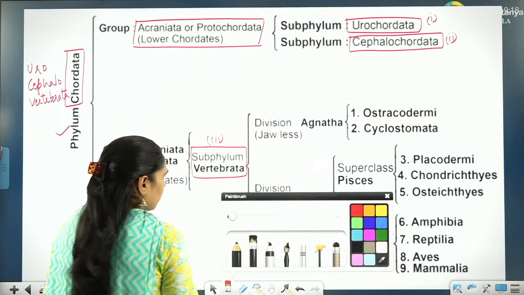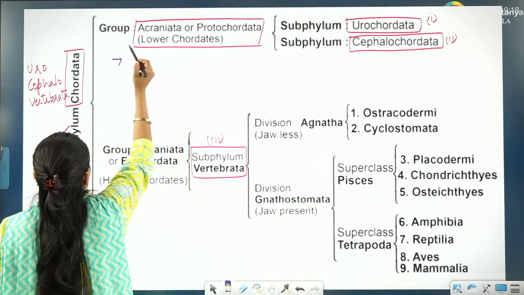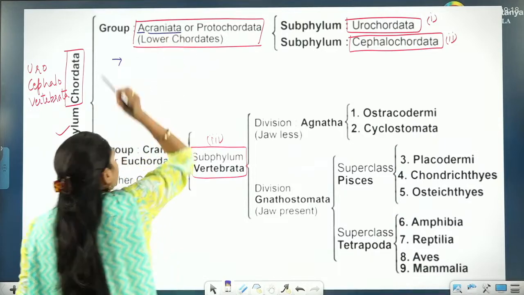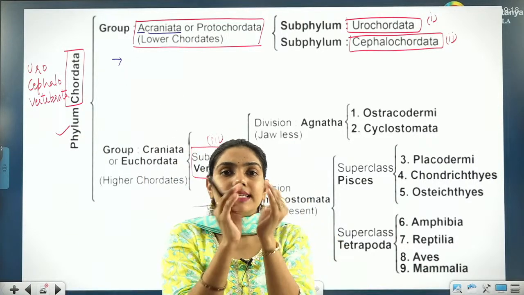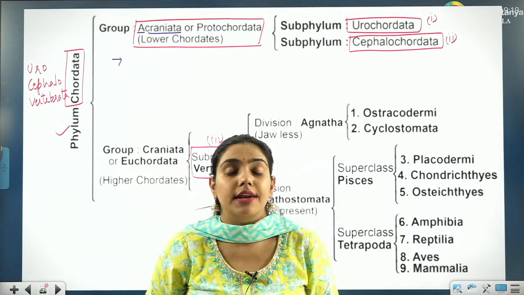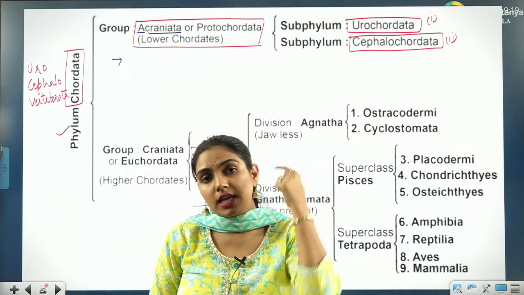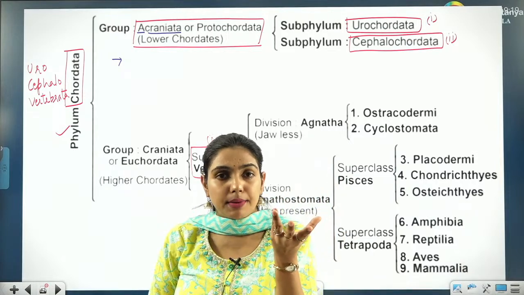What is the meaning of Acraniata? They do not have cranium. A means absent, craniata means cranium, brain box. Your brain is enclosed in a protective box known as cranium. We are vertebrates, and our brain is covered by the brain box.